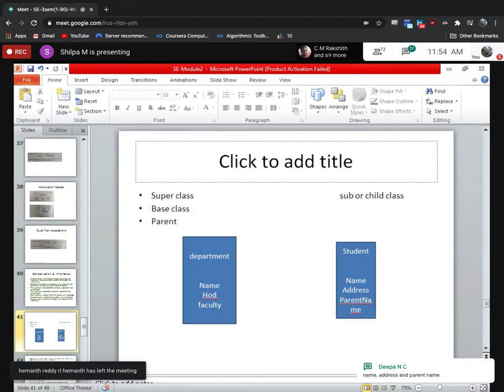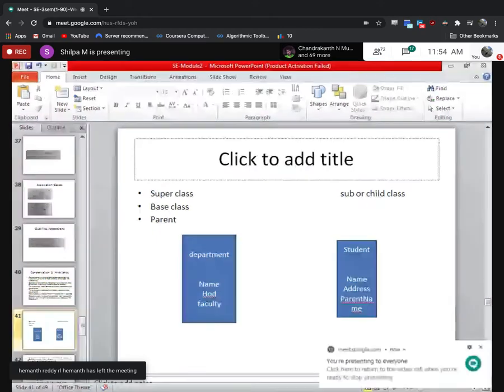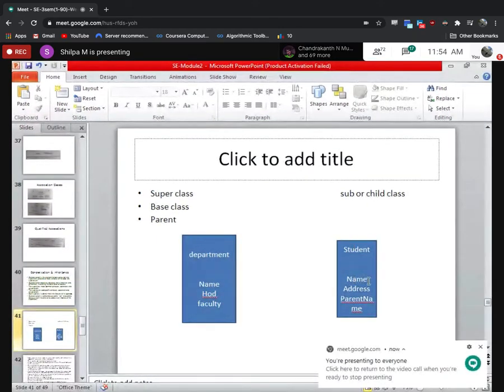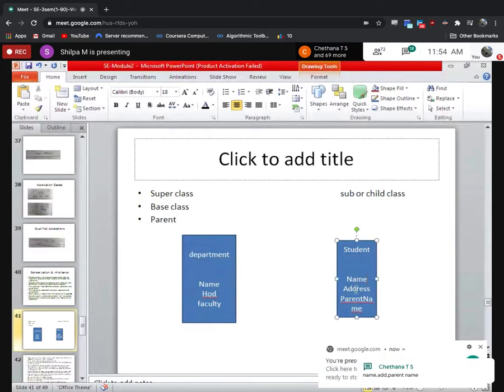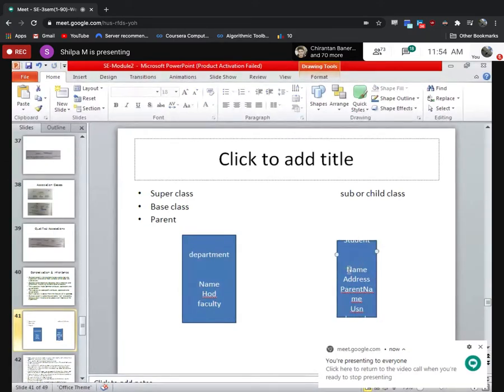Name, address, and parent name. Okay. Chetana, what you said, yes, I agree they are attributes. But in my figure, what are the attributes I have? Name, address, and parent name. Yeah, now you are telling me, ma'am, that is not enough. Okay. USN and branch. Name I have already put.